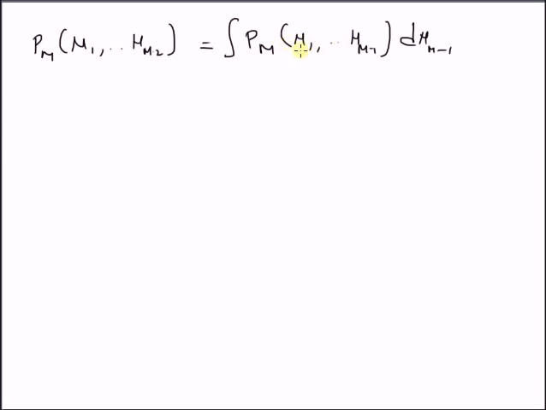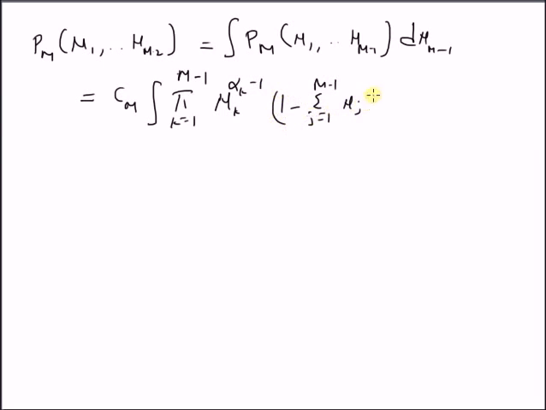Using the latest definition, we can rewrite the integral as Cm times the integral of the product k equal to 1 to m minus 1 of mu k power alpha k minus 1, times 1 minus summation j equal to 1 to m minus 1 of mu j, power alpha m minus 1, d mu m minus 1, and the limits are from 0 to 1 minus summation j equal to 1 to m minus 2 of mu j.